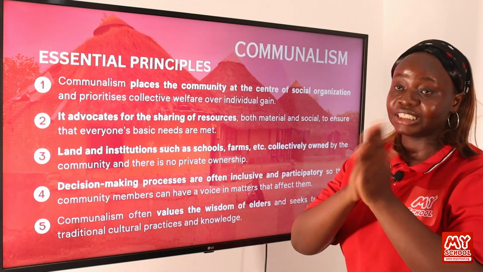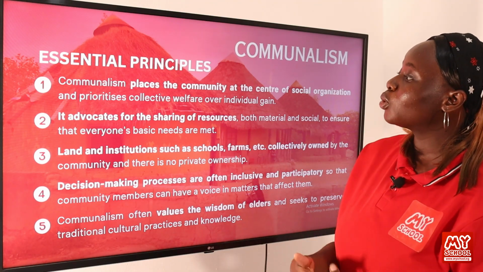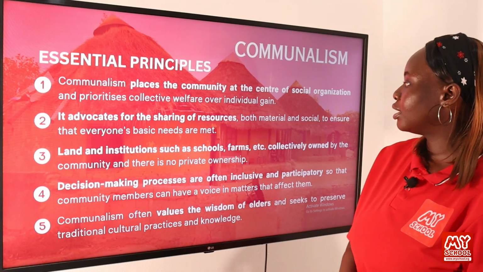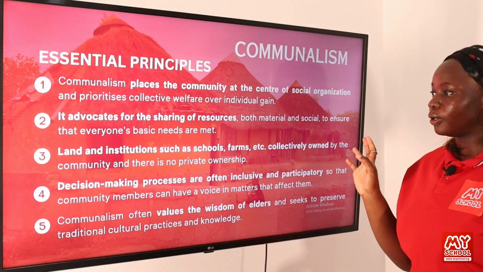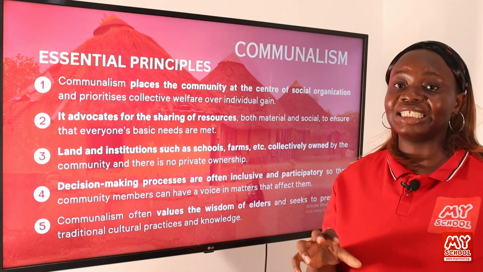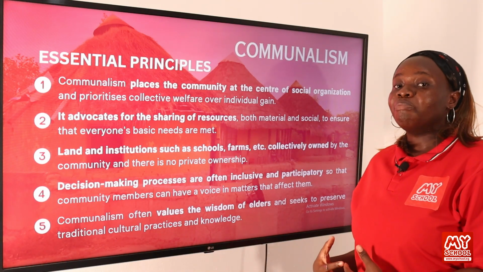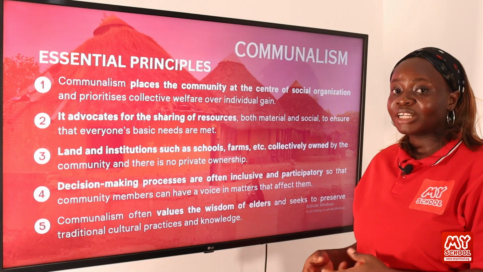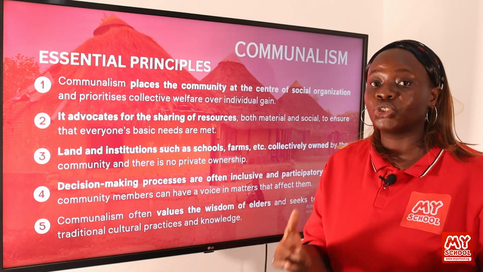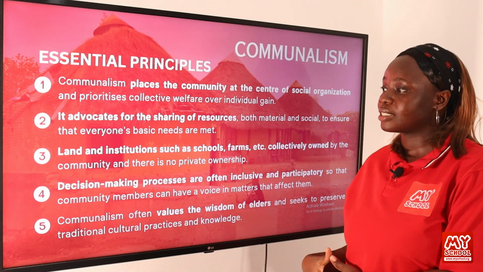Community is at the top in this particular society. So it also advocates for the sharing of resources, both material and social, to ensure that everyone's basic needs are met. So individuals in society do not amass wealth for themselves. They try to share it to make sure that everybody in the society benefits from whatever they get.